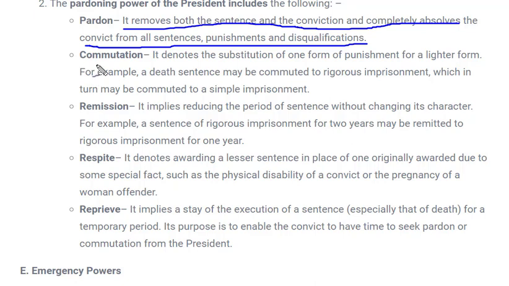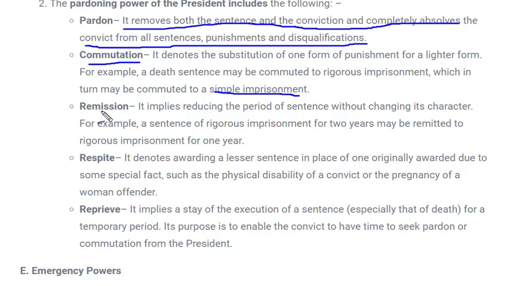The next is commutation. Commutation means substitution of one form of punishment with a lighter form. For example, if anyone has got a punishment of hanging till death, then that can be converted to lifetime rigorous imprisonment, or if anyone has got rigorous imprisonment for life, the period of that imprisonment can be decreased, or that imprisonment can be converted to simple imprisonment. So this is what is meant by commutation.